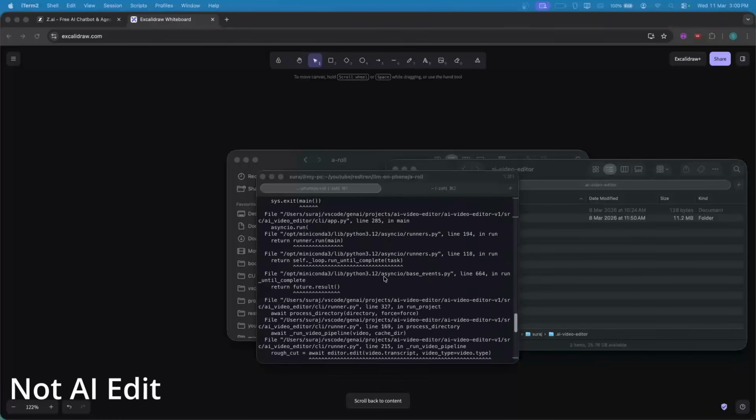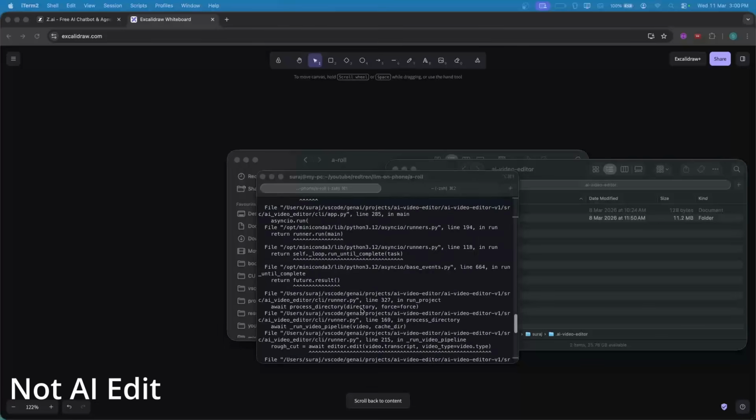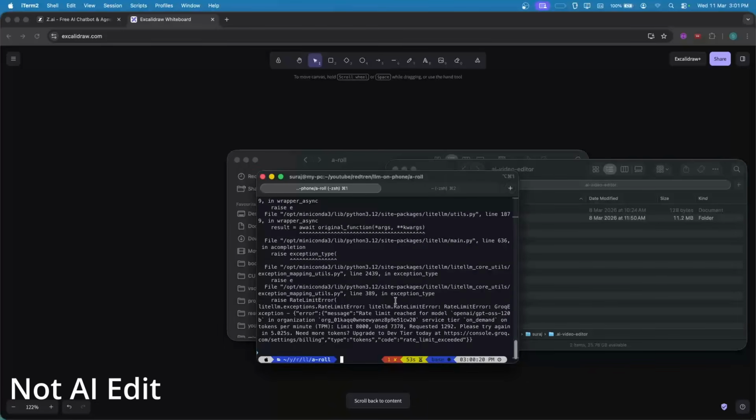And yeah, this is the issue I was talking about. It hit the rate limit. So you just don't have to panic. Just wait a while, I mean, for a minute or so. And you just hit the same command again.